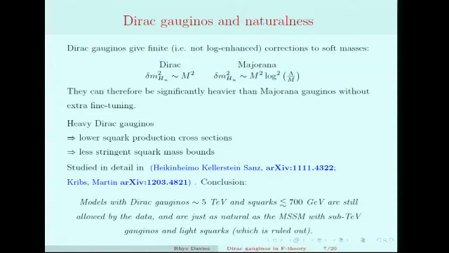So this has been studied in detail by these authors. This is not my work. And the conclusion I want to emphasize is that models with Dirac gluinos in particular, around 5 TeV, and squarks lighter than 700 GeV, are still allowed by the data. And these are just as natural as MSSM models with everything well below a TeV, but that's already ruled out. So I think this is a very nice alternative to natural SUSY, and one which hasn't really got a lot of attention among string model builders yet.